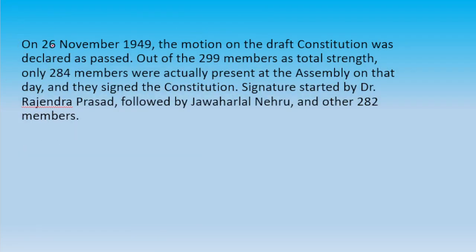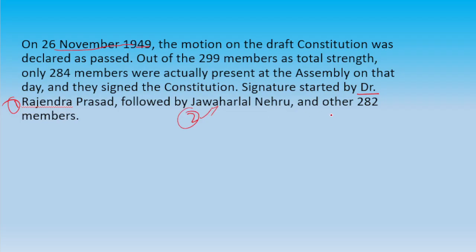And on 26th November 1949, the motion on the draft constitution was declared as passed. Like, on 26th November, the constitution was fully made and now it was going to be signed. And the signing started with Dr. Rajendra Prasad. He signed first, and second was Jawaharlal Nehru.